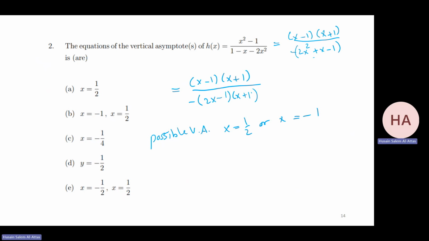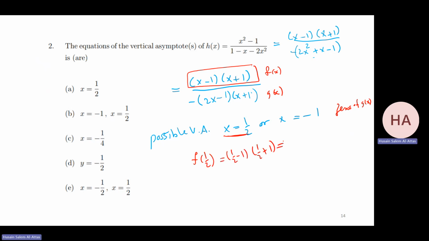Note for x equal half, what is the value of the numerator? Call this f, call this g. These are the zeros of g of x. Okay, what is f at half? It will be half minus 1, half plus 1. Not 0. For sure, x equal half is a vertical asymptote. Done. I am done with this.